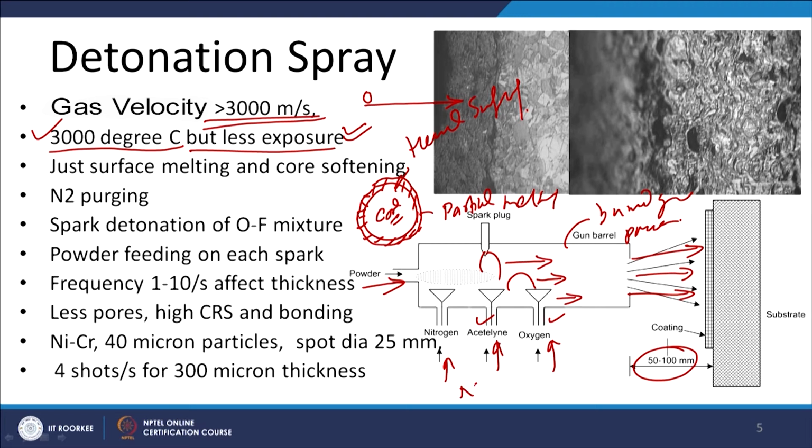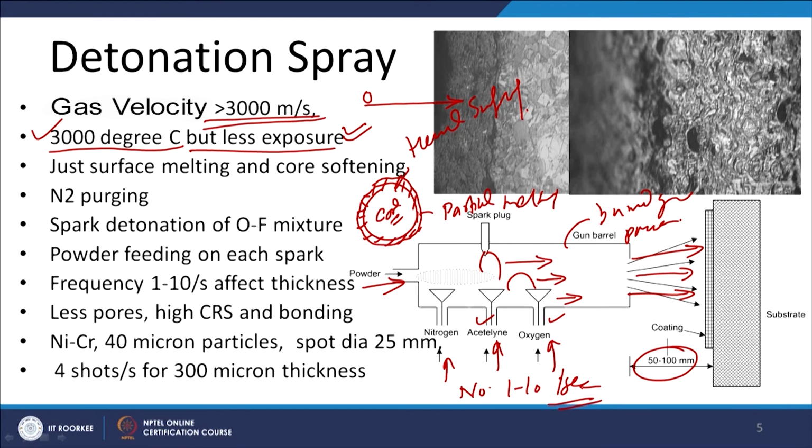The number of detonations may vary from 1 to 10 per second, and this determines the rate at which the coating thickness increases. Obviously, the greater the number of detonations per second, the higher the rate at which the coating thickness increases. So, that is what has been explained in these points: the mixture is fed, the spark plug detonates it, powder is fed, and